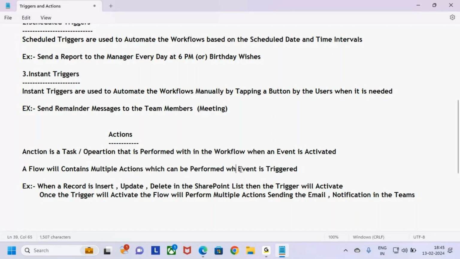So a flow will contain multiple actions which can be performed when an event is triggered. Based on the client requirement, we can define the multiple actions here. So this is all about what is meant by a trigger and what is meant by an action.